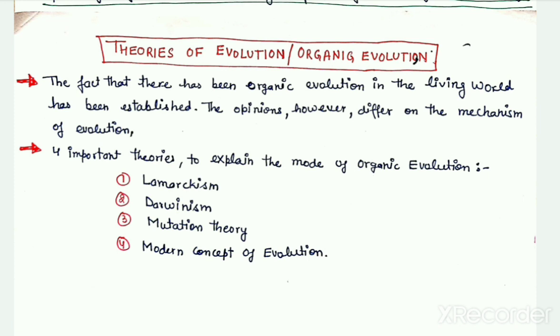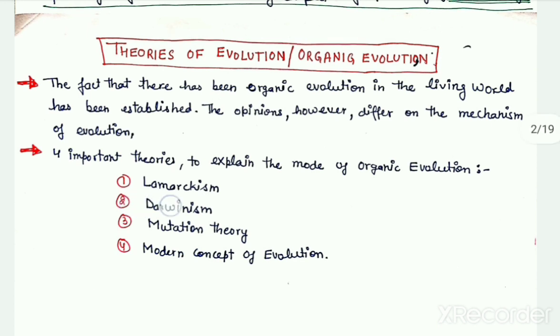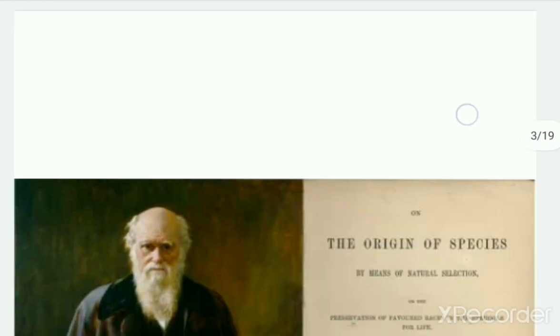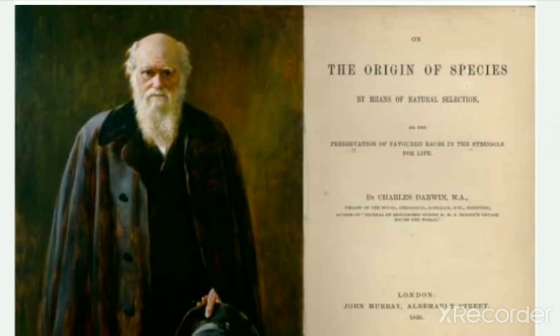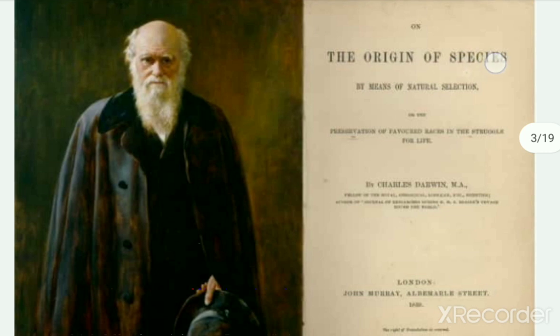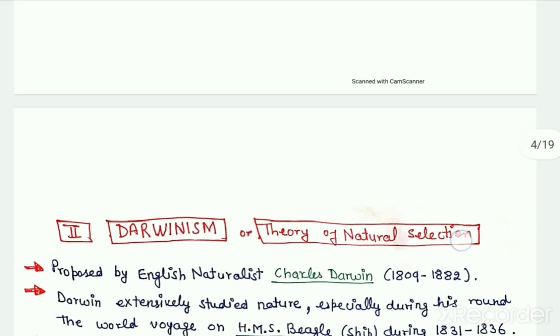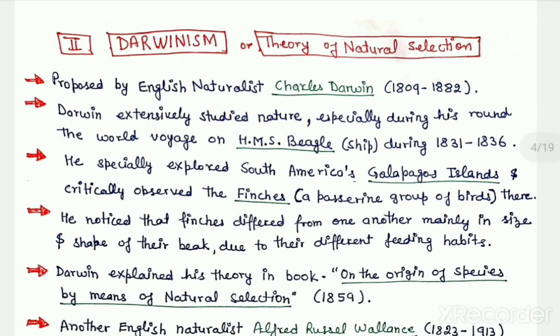The last lecture was about Lamarckism, and in this lecture we will study our next theory of organic evolution, which is Darwinism. This theory was explained by Charles Darwin in his book On the Origin of Species by Means of Natural Selection. Darwinism is also termed the theory of natural selection.